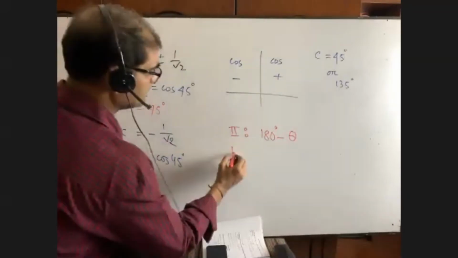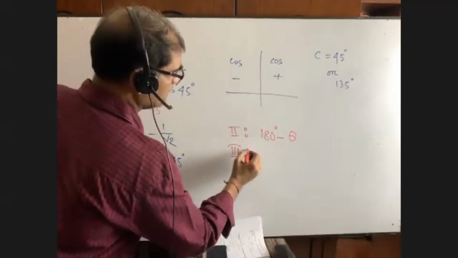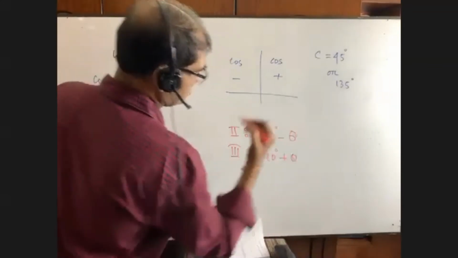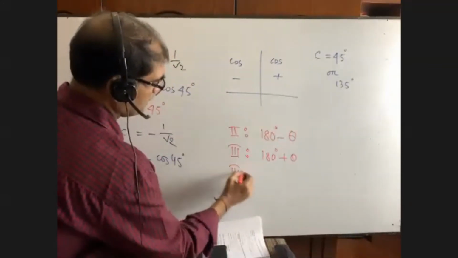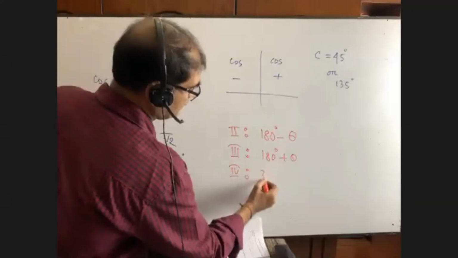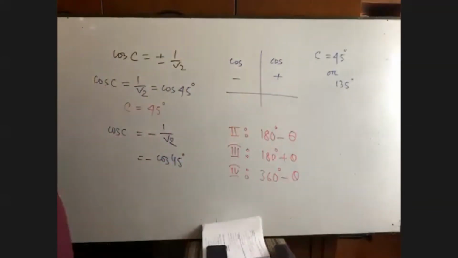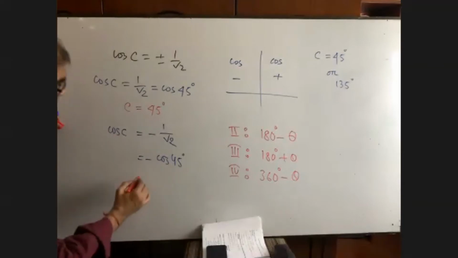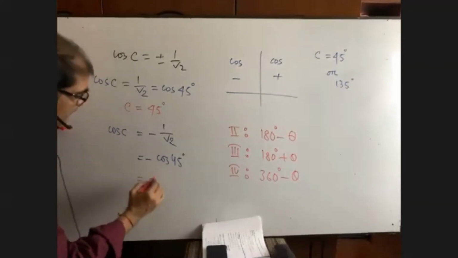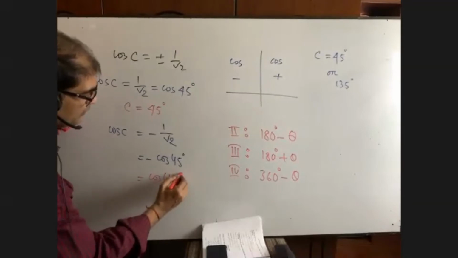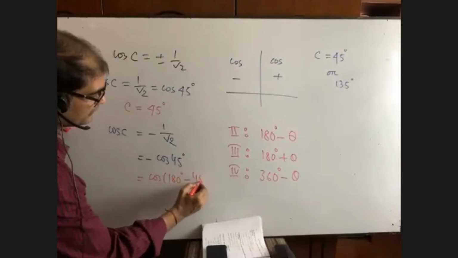For the third quadrant, 180 degree plus theta. And for the fourth quadrant, 360 degree minus theta. Is it in this way? Okay. Now we have to find the value in the second quadrant. So following the formula, cosine of 180 degree minus theta, theta here is 45 degree.